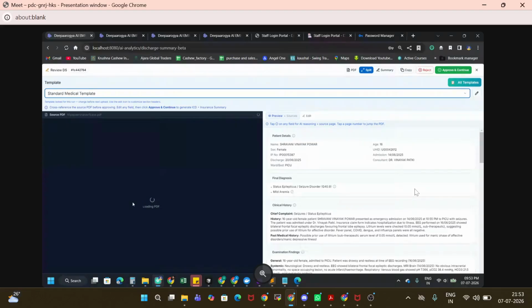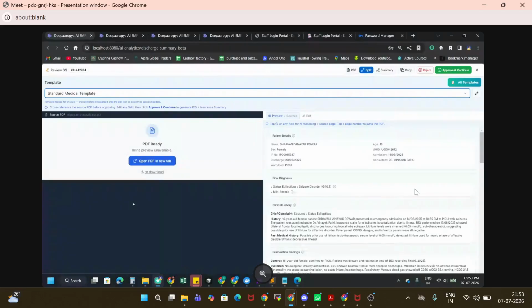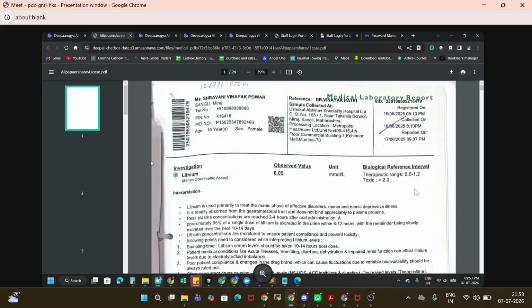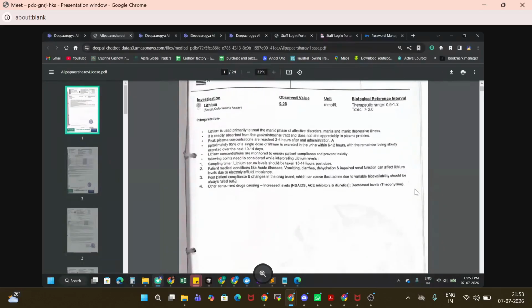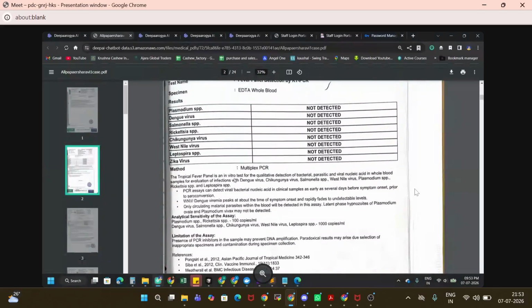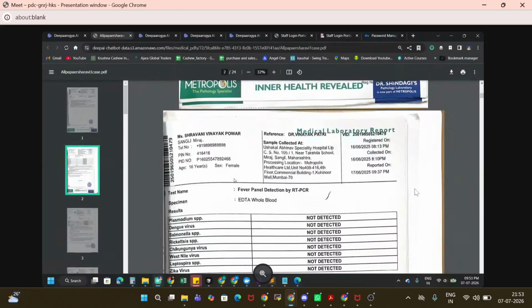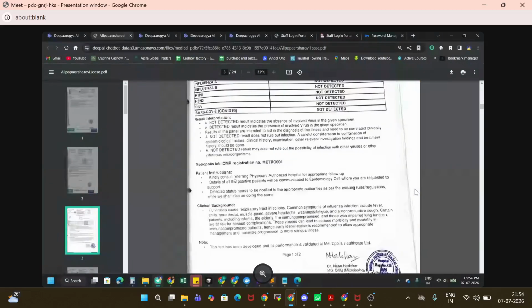Right now we are supporting almost 100 to 200 pages of PDF. Okay, so this is the PDF we have uploaded. The quality of a PDF is directly proportional to the accuracy. If we provide a good scannable PDF, then yeah, accuracy is more, right?